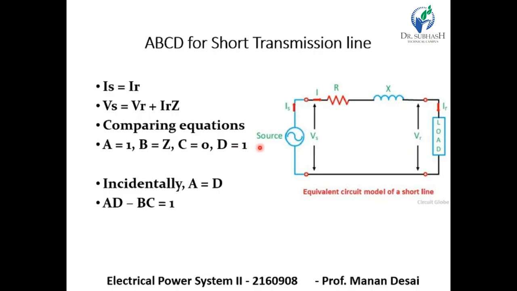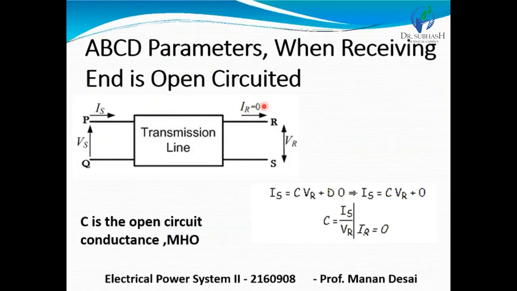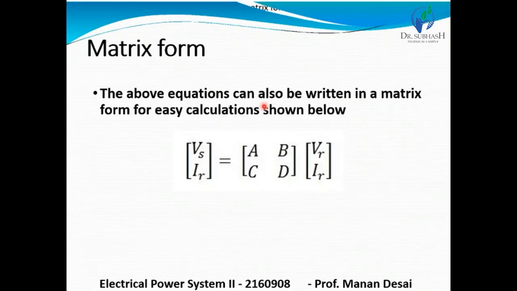Like in our previous matrix, Vs, Is is equal to ABCD times VR, IR. So here Is is equal to IR and Vs is equal to VR plus IR Z.